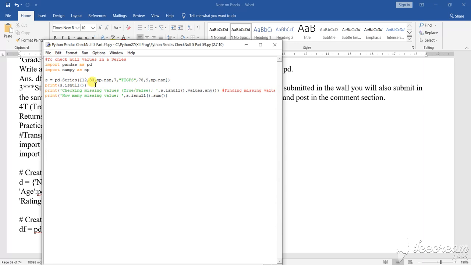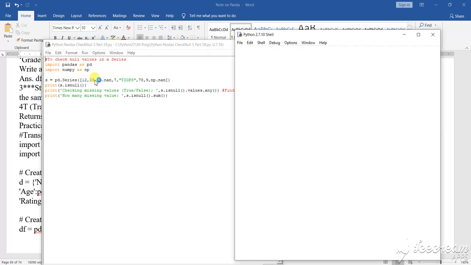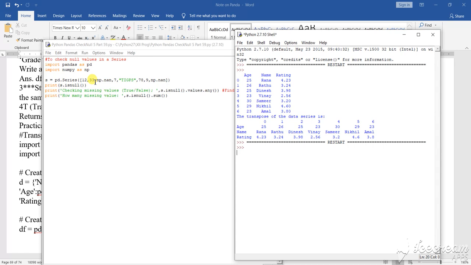I have taken a number first, then this is also a number, then I have given np.nan, that means nan means no value is initialized, then one number, then one word, a combination of alphabets, then another number, then nan. Now let us run it. Let's see what it is showing to us.